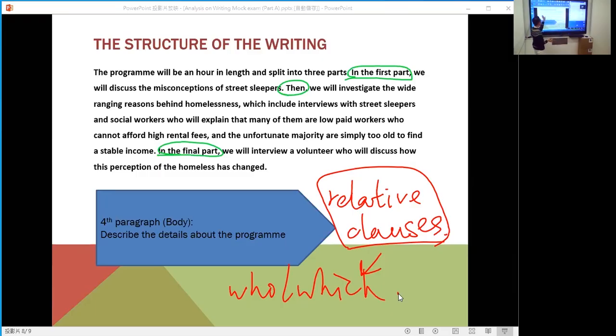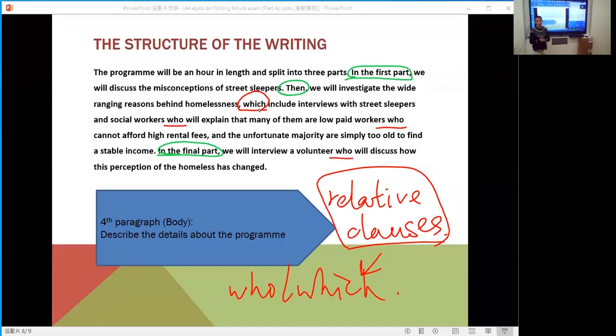For example, can you figure them out? This one, which, the first one. Who. And also who. You can see in this short paragraph, there are already 4 relative pronouns. We say relative pronouns. These are the pronouns. Who stands for the people and which stands for the things. So let's go to the first relative pronoun, which. So this word which: include interviews with street sleepers and social workers.